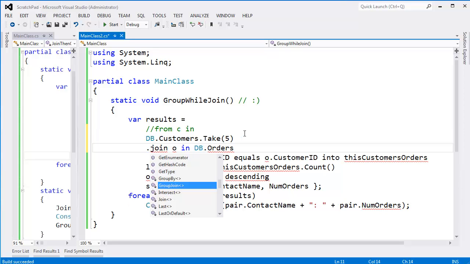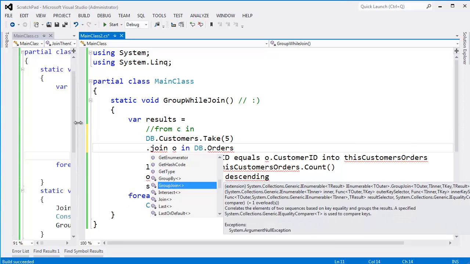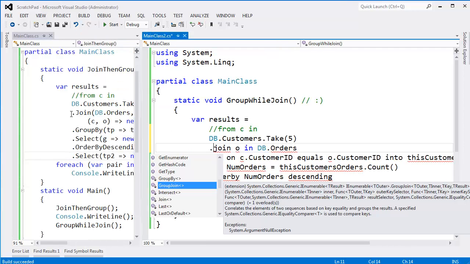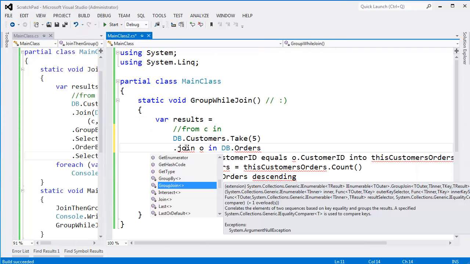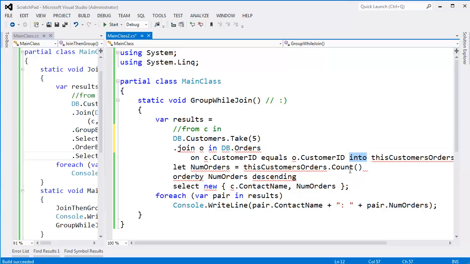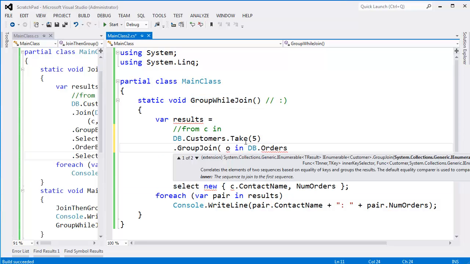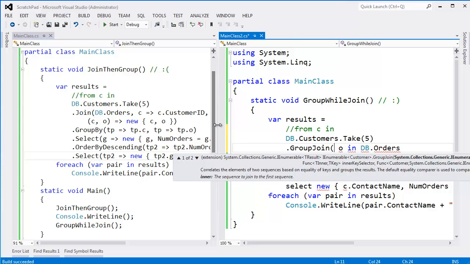db.Customers dot. Now, you'd think, as I did before, I just said dot Join over here, but this join right here is followed by this into. So when the compiler sees that, it actually says GroupJoin. Recall that we're grouping while joining. Let's be more efficient, and instead of join then group, let's group while we're doing the joining. So very cool. The arguments to GroupJoin are very similar to what we had over here. It's not going to change very much.